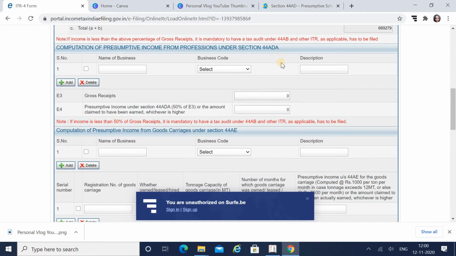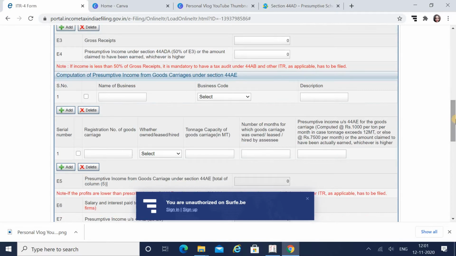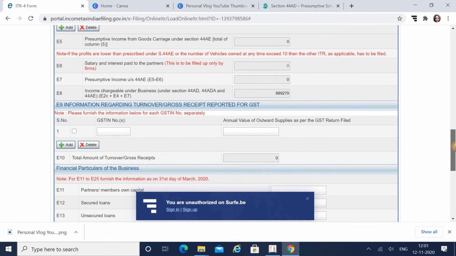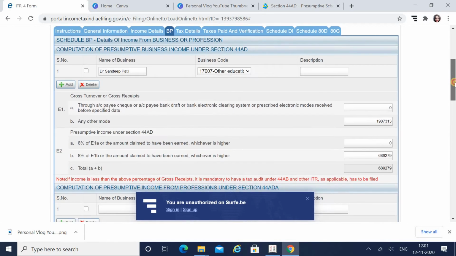Next we have section 44ADA and 44AE. We are not filing these right now, but I will give you the information. 44ADA is for professionals in the service industry, like CAs and architects, and 44AE is for the transportation business. The one who owns any goods carriage, or has their own vehicle, leased vehicle or hired vehicle, can file under section 44AE. I will explain how to calculate all this in my next videos.